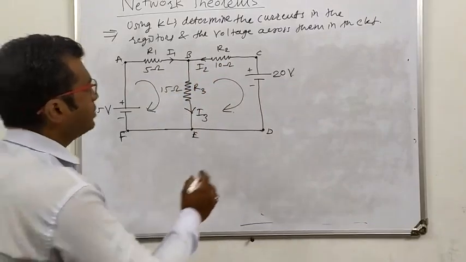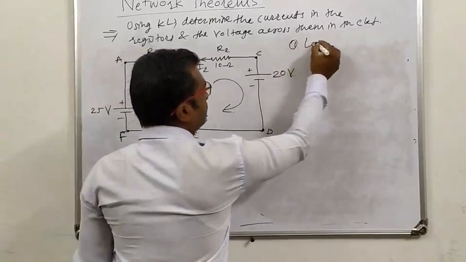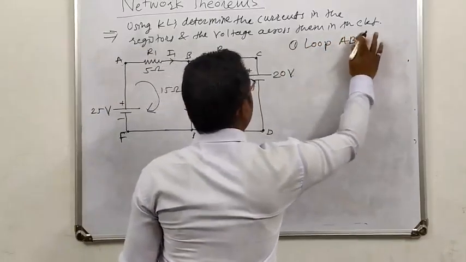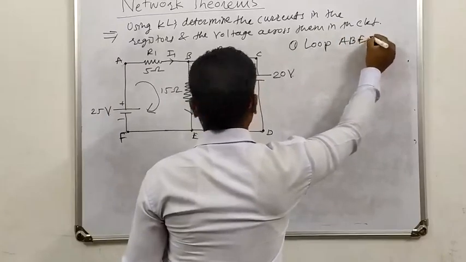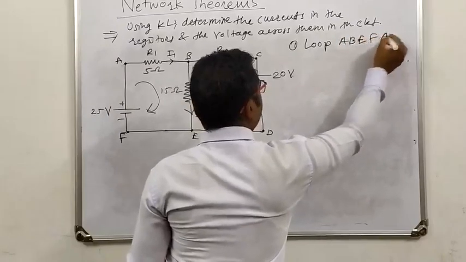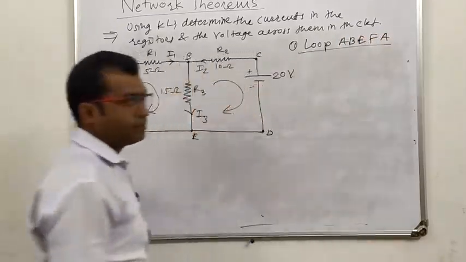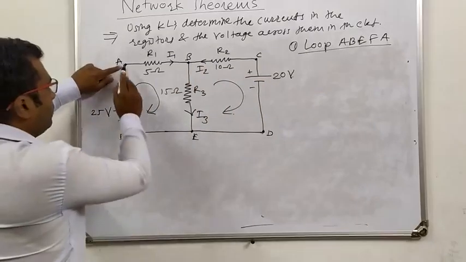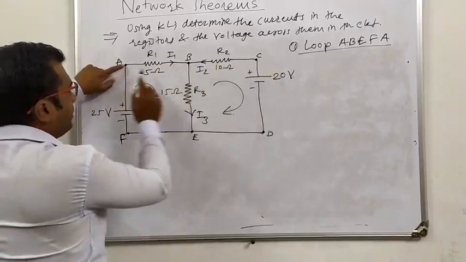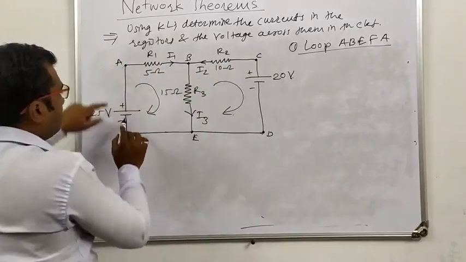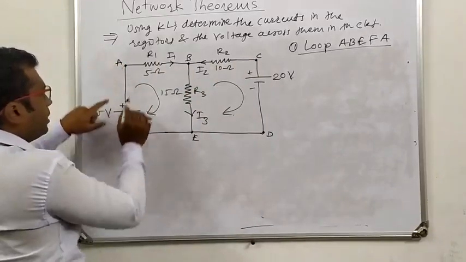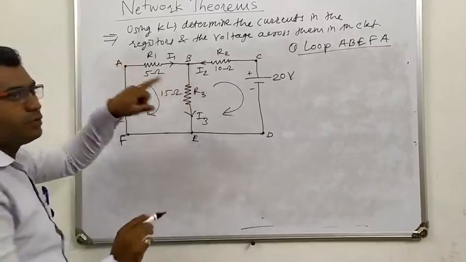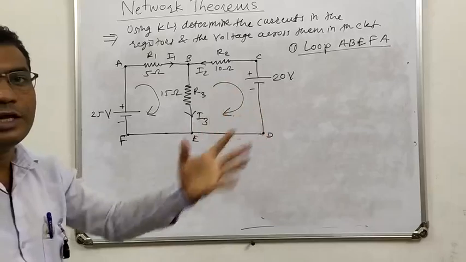Now for this, let's consider loop A B E F A. Consider this loop, and we are moving from A to B. In loop A to B, the positive current is moving through the resistance from A to B. And we know that current always moves from higher potential to lower potential.